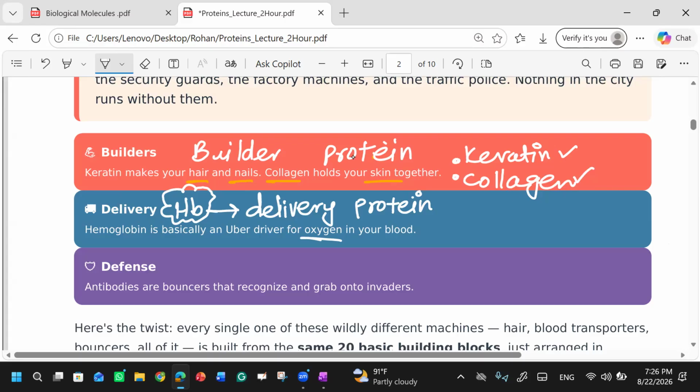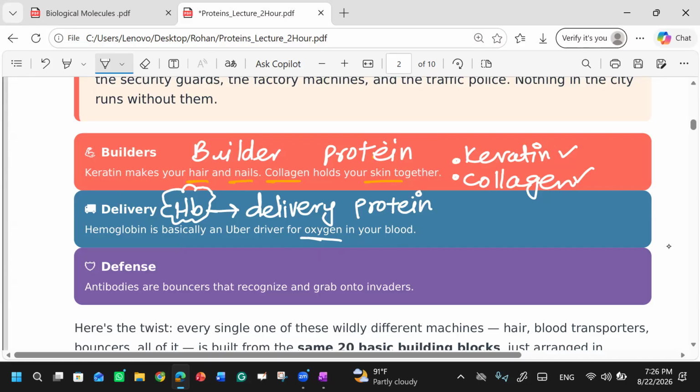Collagen will only perform its own function. Similarly, keratin will only perform its own function. Similarly, hemoglobin is the Uber driver. It will carry the oxygen to your bloodstream from your lungs. So the purpose of saying this is simple: there are many proteins in our body and they all are performing different functions.